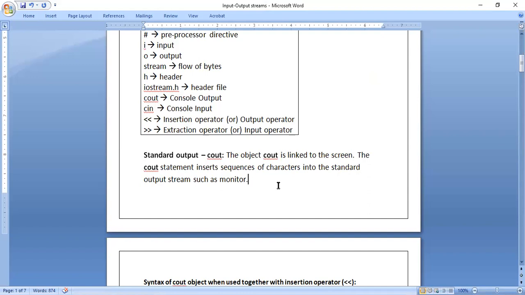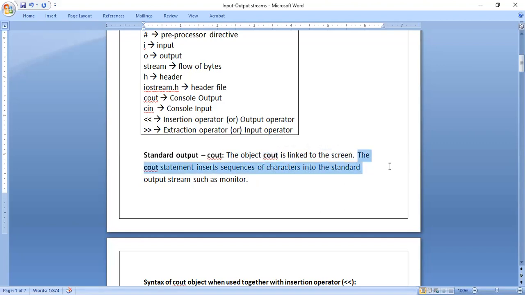Syntax is like a formula. If you know the formula, you can solve the problems in mathematics. Similarly, if you know the syntax in programming languages, you can write programs very easily. And you should know the purpose of that. See, here cout is also called an object, so it is a statement plus object. It is linked to the screen. Screen means monitor. Why is it linked to the screen? Because the word OUT tells output. Output means output stream, nothing but an output device. Here the output device we are considering is the monitor, nothing but a screen. You can call it a screen or a monitor. Many output devices are there, but right now you consider the screen, that is the monitor. Console output means you have to consider the monitor screen.